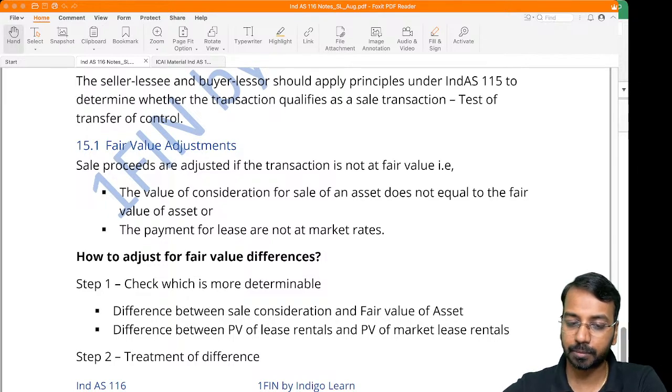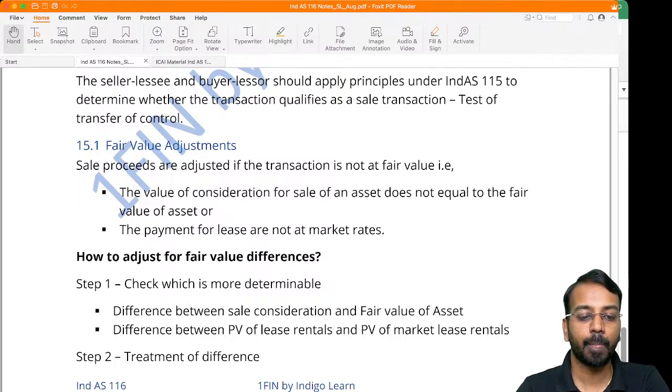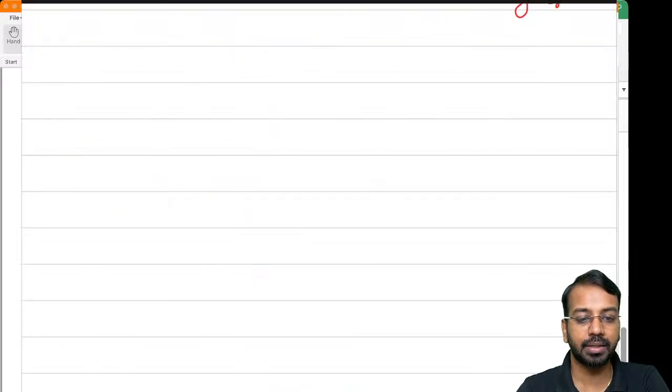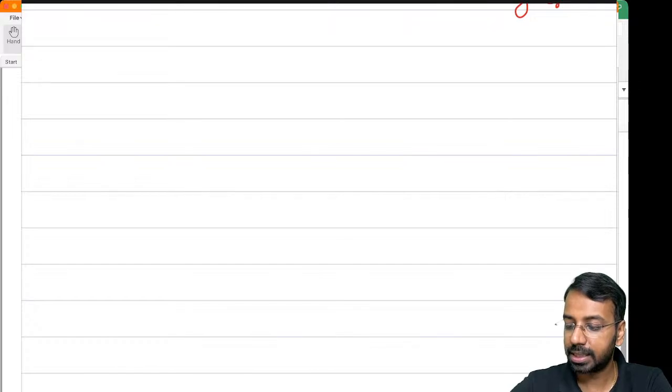So what you do is, if you identify a scenario where the asset is not sold at fair value or the lease rentals are not at fair value, first you will see what is more determinable.